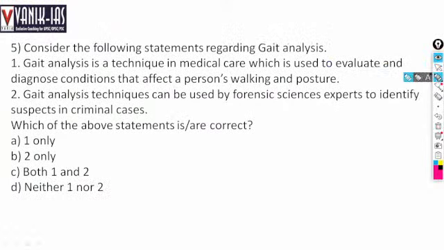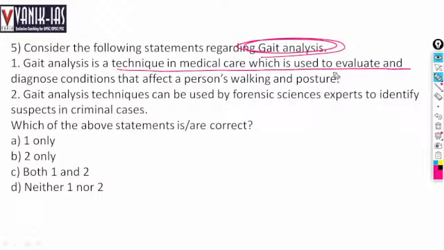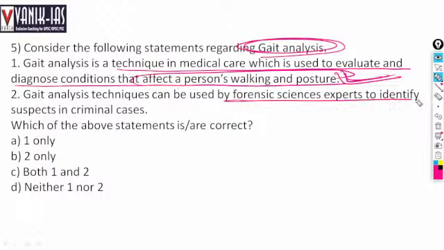Consider the following statements regarding gait analysis. What is gait analysis? It is a technique in medical care which is used to evaluate and diagnose conditions that affect a person's walking and posture. Gait analysis techniques can be used by forensic science experts to identify suspects in criminal cases.